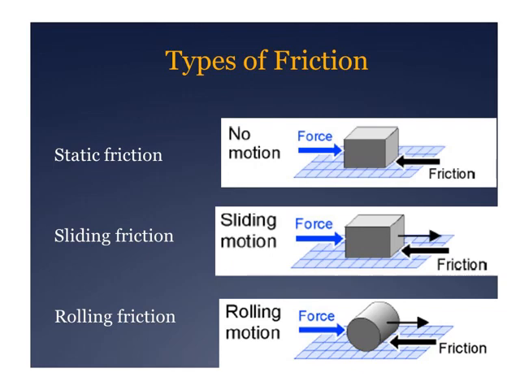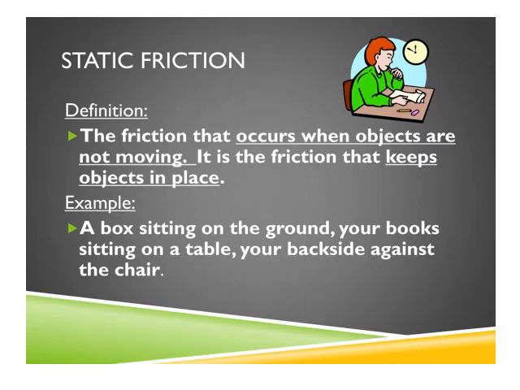Here friction force is of three types. Static friction: here the frictional force and applied force are the same, so the body is at rest, no motion. In sliding friction, the applied force is more than the frictional force. In the same way for rolling, the body is moving. Now each one we will discuss.